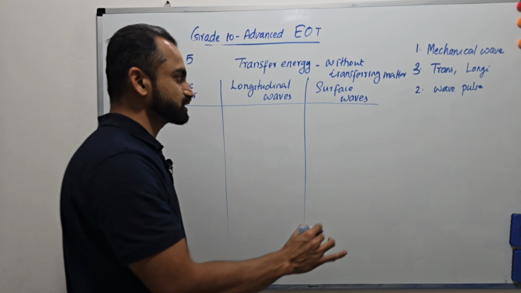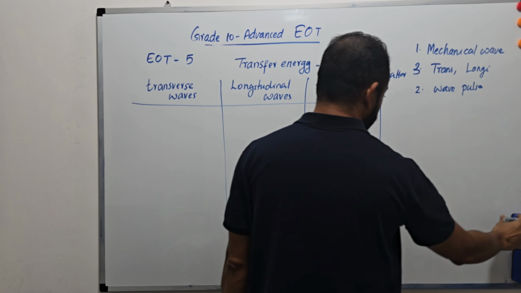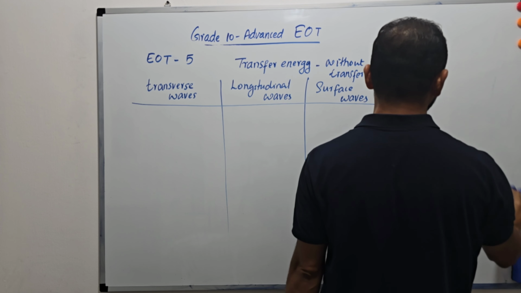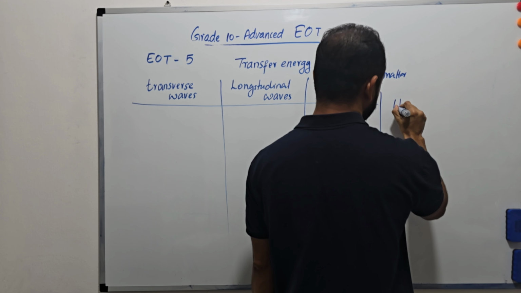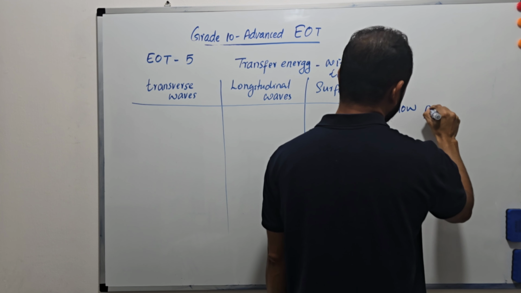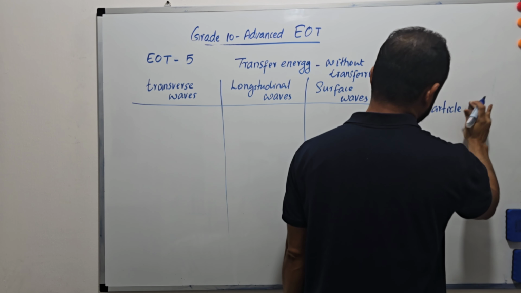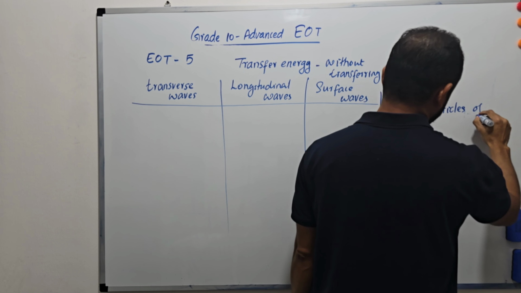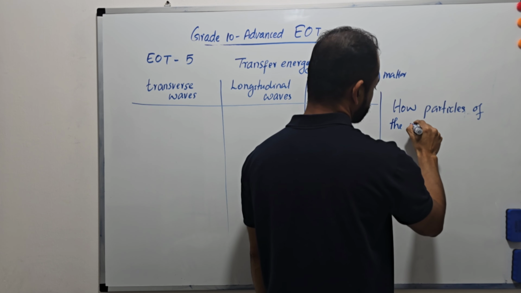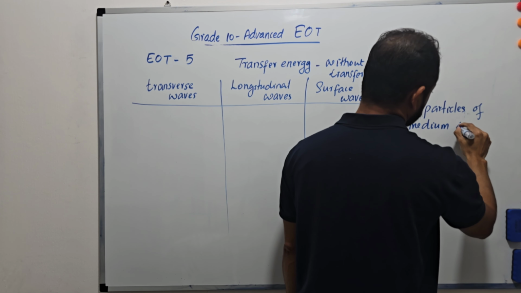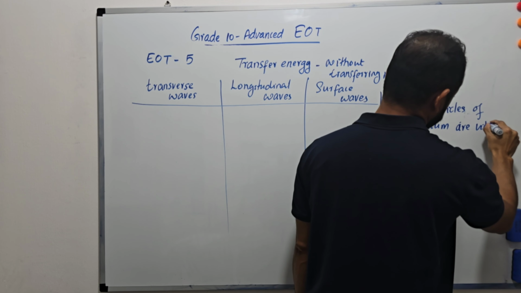So this classification is based on how the particles of the medium are vibrating.